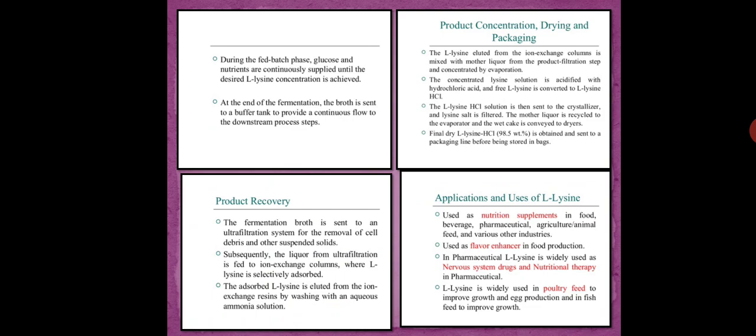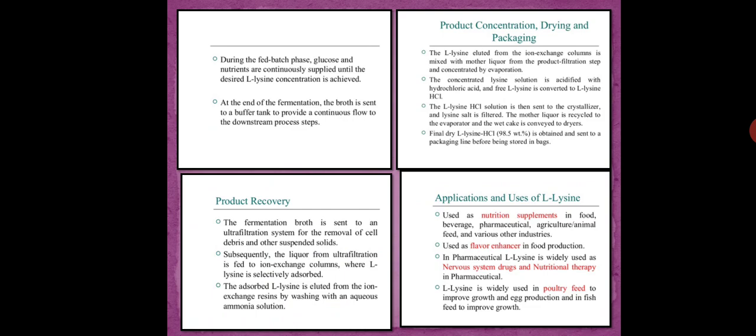If we look at the product recovery, the fermentation process has been done and you have your product, so you have to purify your product. So you will go for the product recovery, or we can say downstream processing. Product recovery is done by filtration and ultrafiltration, which means you filter your desired product from the media, and then it is also passed through an ion exchange column. Now, what is an ion exchange column? It is a chromatography technique.